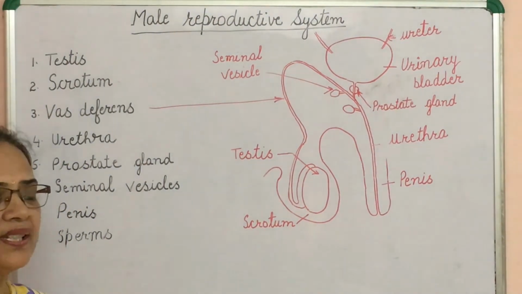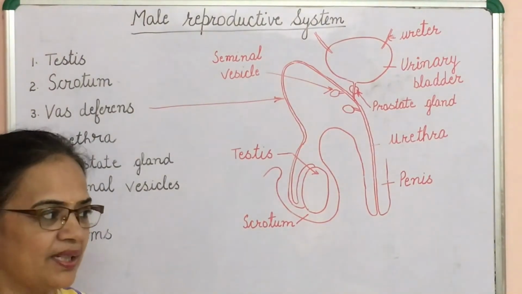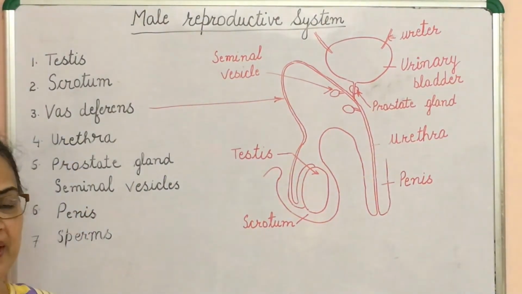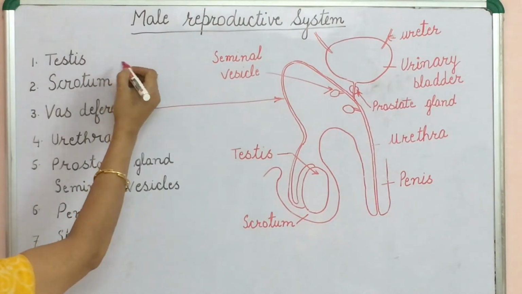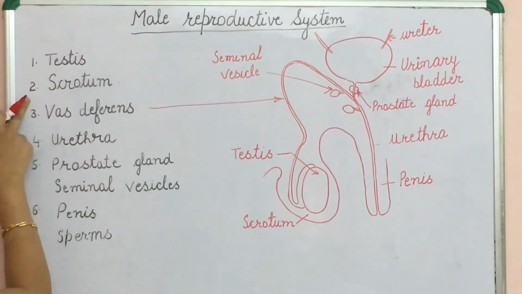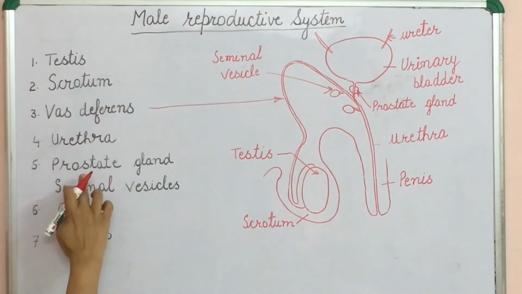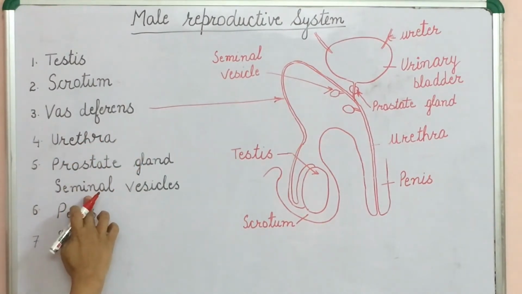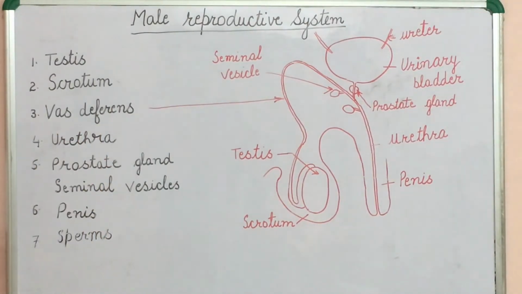So first, what is the need of this system? It produces the male gamete and transfers the male gamete to the site of fertilization. So what are the main parts of the male reproductive system? It consists of testes (single is testis, plural is testes), second, scrotum, third, vas deferens, urethra, prostate gland and seminal vesicles, penis, sperms. These are the main parts of the male reproductive system.